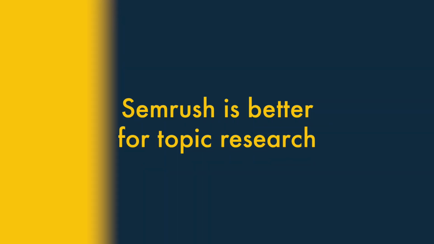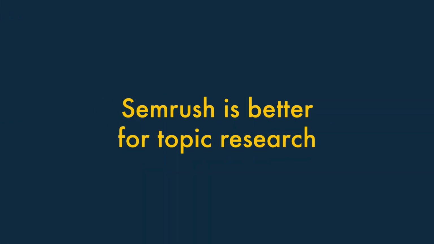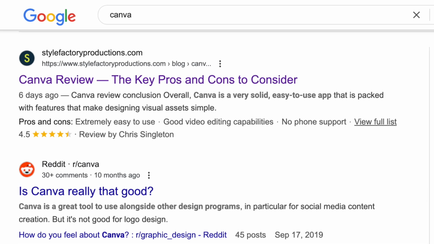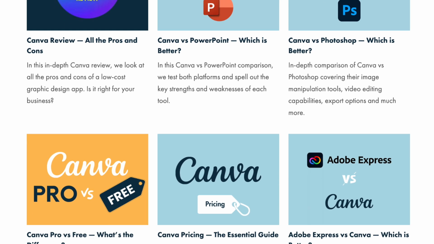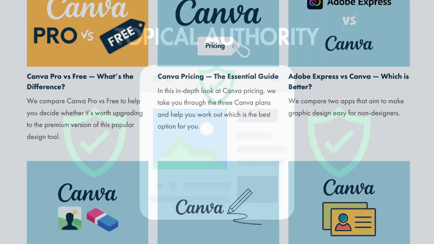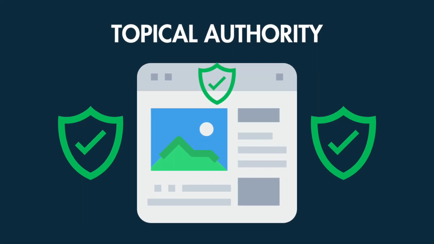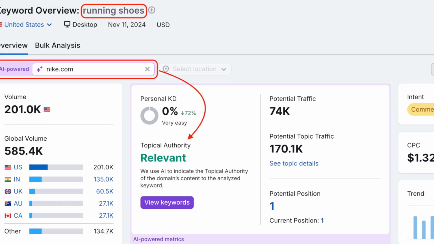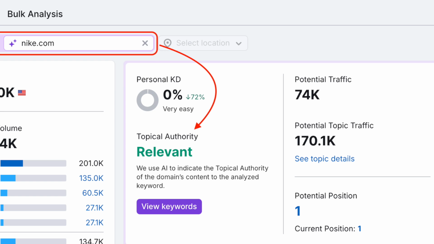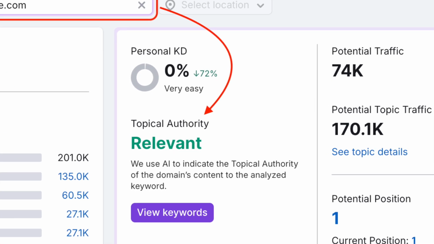3. Semrush is better for topic research. Search engines can give preferential treatment to sites that cover particular topics exhaustively. Doing this builds what's known as topical authority, which many SEOs believe is a key ranking signal. And Semrush is much better than Ubersuggest at providing the information you'll need to establish topical authority.